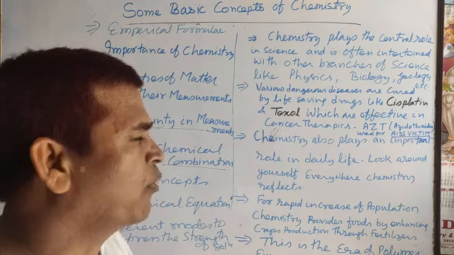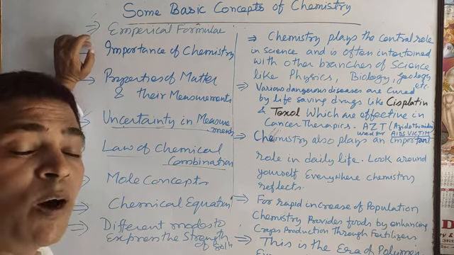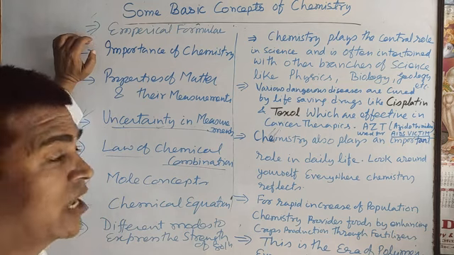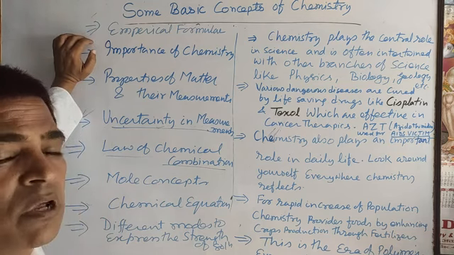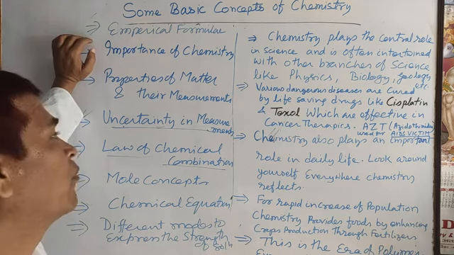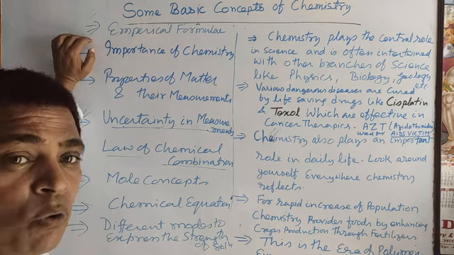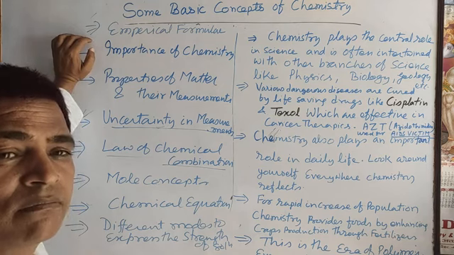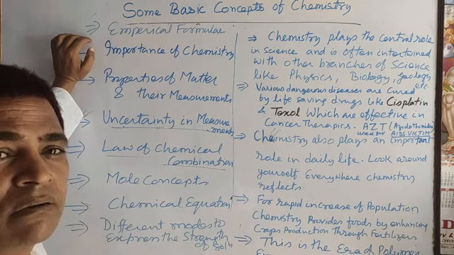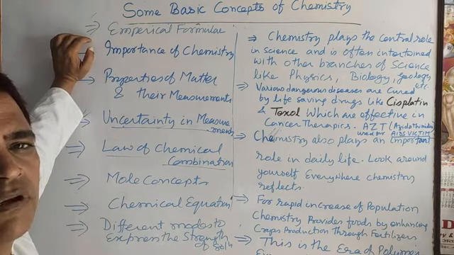Now come to the topic, the importance of chemistry. All of you know, compared to the other branches of science, physics and biology, chemistry is more important, it plays a more important role in our daily life. So point by point, a few points will be given. Just think, look around yourself, whatever you observe, everywhere you will find chemistry. Without chemistry, you can't observe anything. Anything you observe, there chemistry exists, you can say in short.